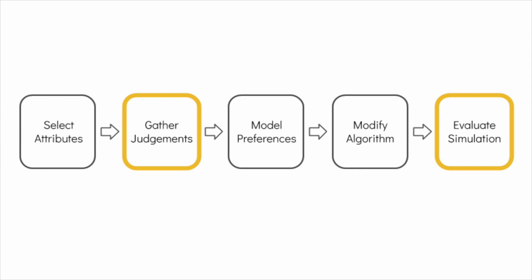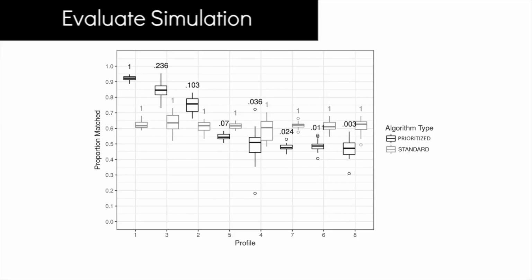We had an expected result and an unexpected result. The expected result was that fictional patient profiles that participants tend to prefer, like this one, were matched more often by the modified algorithm than by the original. Basically, the participant preferences made a difference.